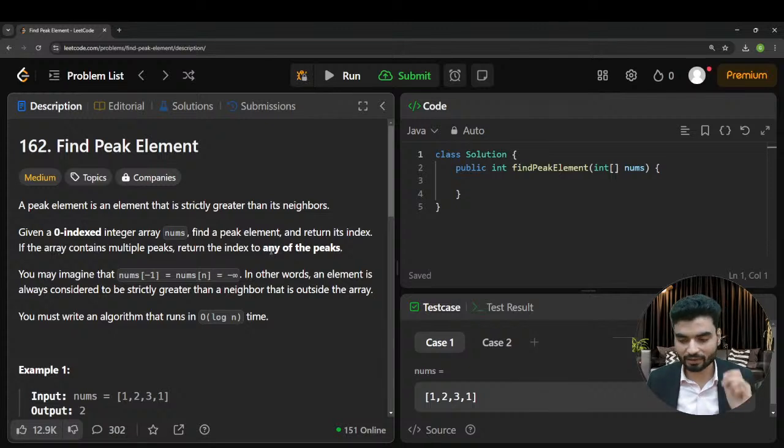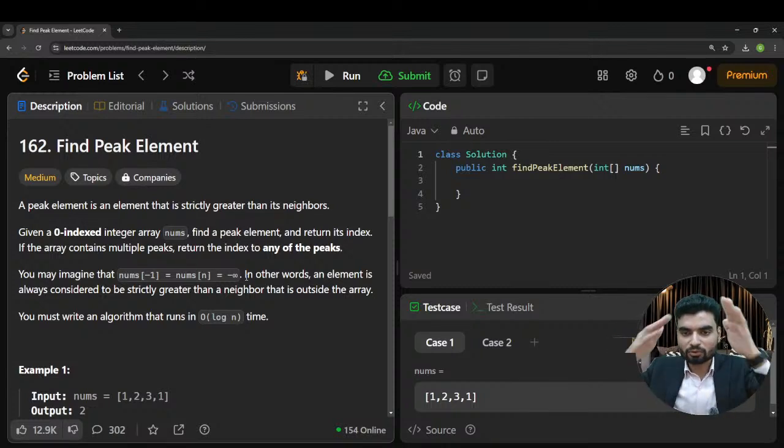Now read the problem. Whenever you see any problem in any kind of interview, remember that you need to read the problem statement very carefully. If you understand the problem, somehow you'll figure out the logic. But if you don't understand the problem, you won't be able to make any kind of logic. So let's understand what a peak element is. A peak element is an element that is strictly greater than its neighbors. You understand the mountain peak, right? So let's say this is a peak, which means all the mountains at the left and right will be smaller. That is a peak.